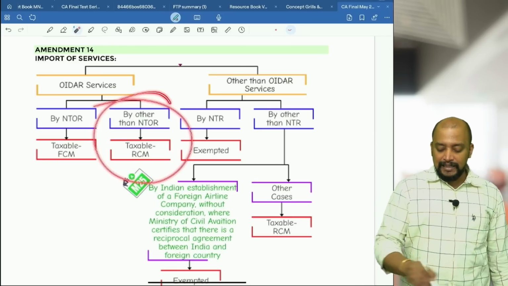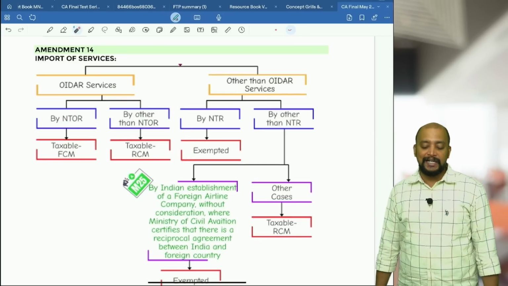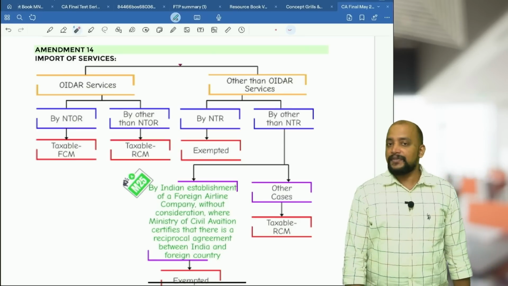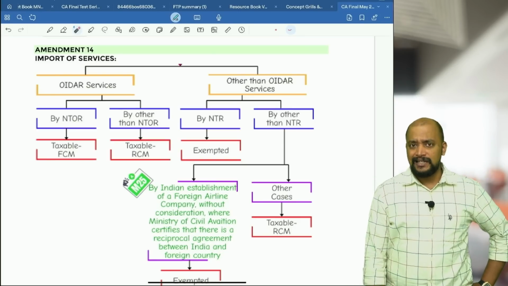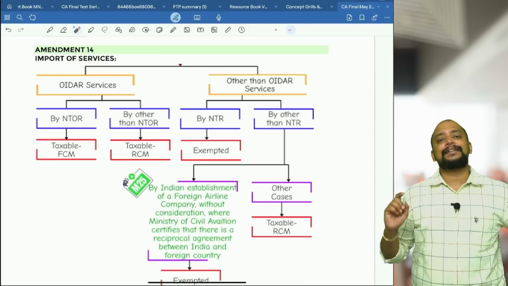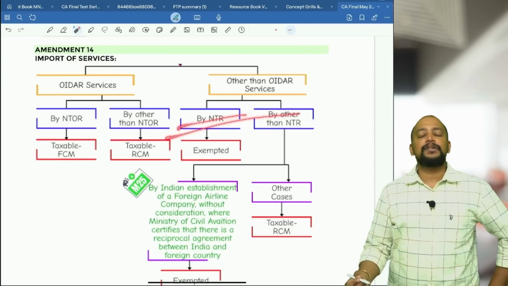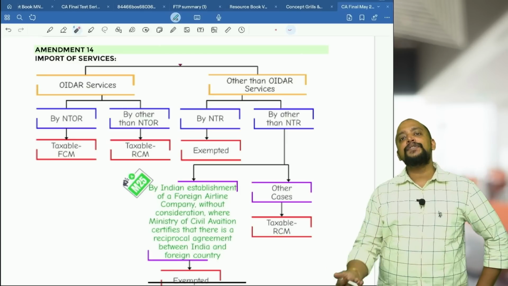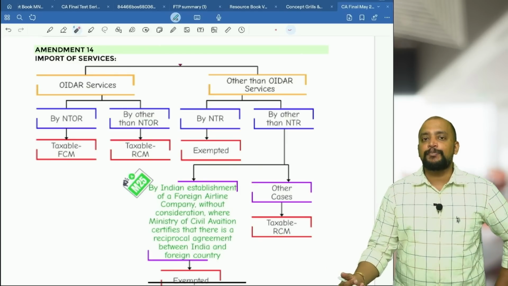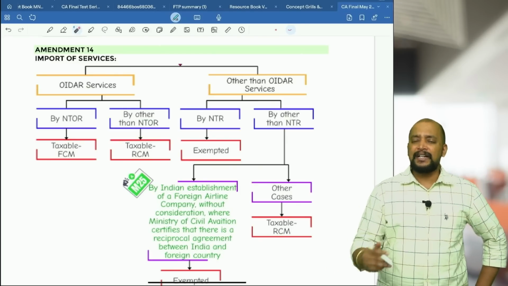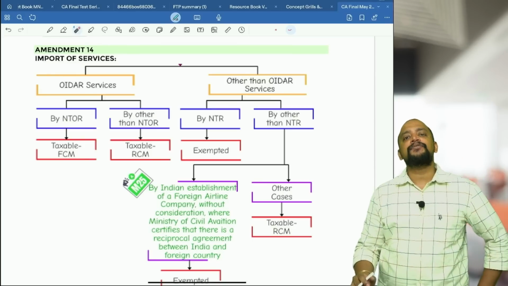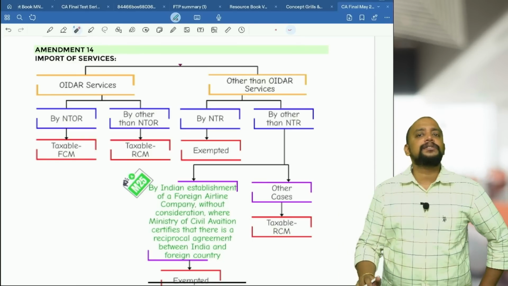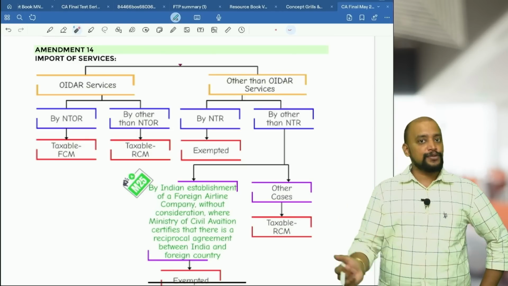If it is by other than a non-taxable online recipient, then it will be taxable under RCM. Suppose it is a service other than OIDR services, if it is imported by a non-taxable recipient. So who is a non-taxable recipient? Three people: individual, trust and government. Individual should be unregistered, importing for personal purpose; trust, let it be registered or unregistered under GST, importing for charitable activities; and government, let it be registered or unregistered under GST, importing for other than business or commerce,